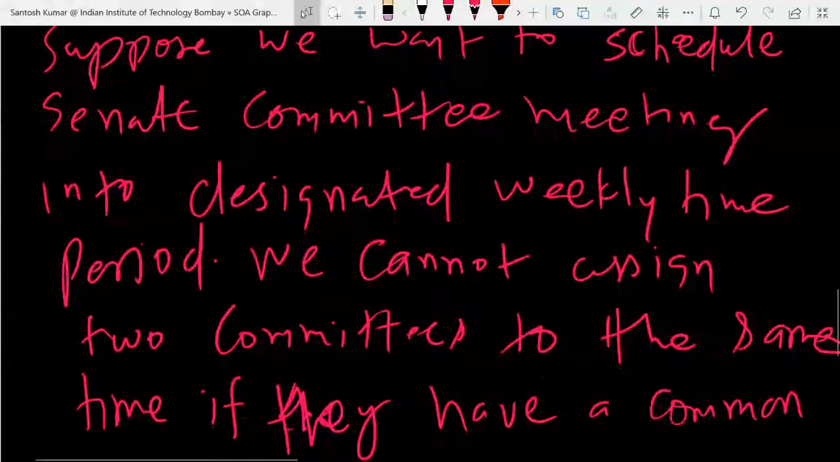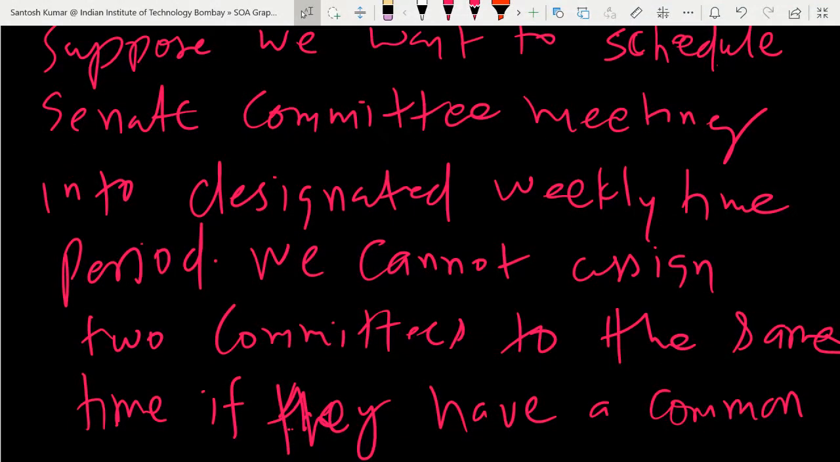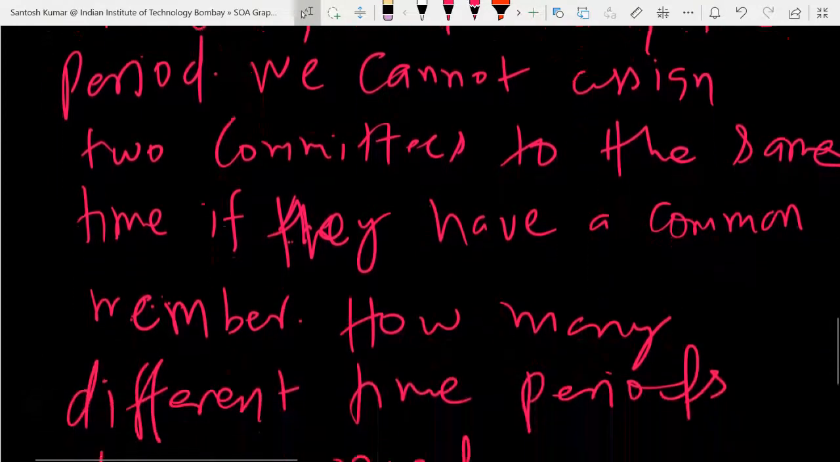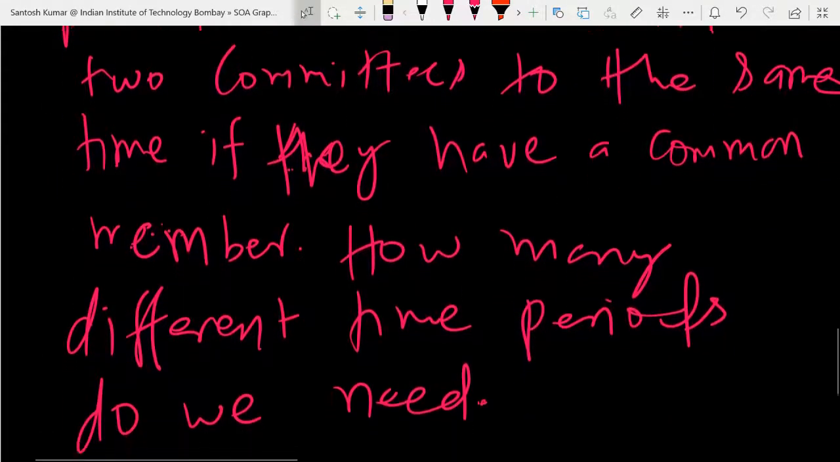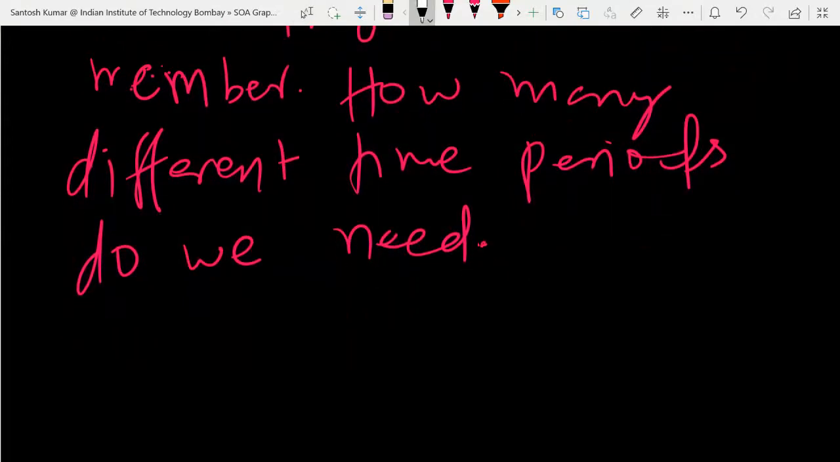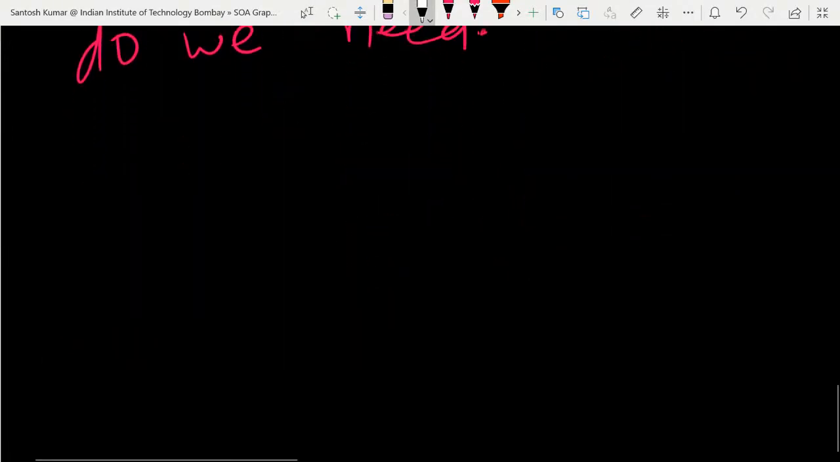We want to schedule Senate committee meetings into designated weekly time periods. We cannot assign two committees to the same time if they have a common member. So how many different time periods do we need? In such situations, what do we do? Let me explain more. What do we do in solving this type of problem?